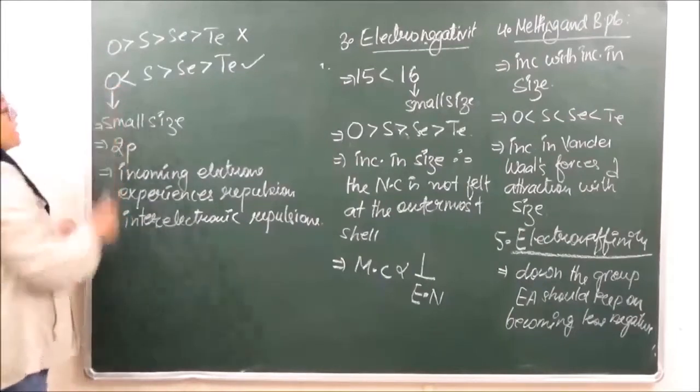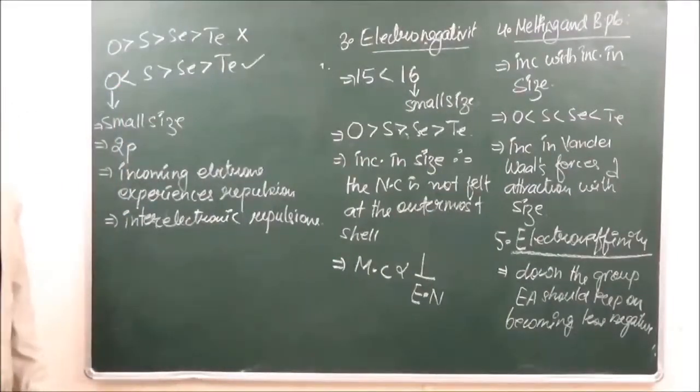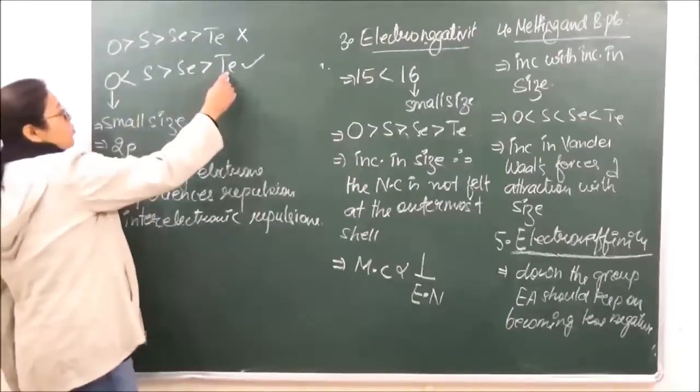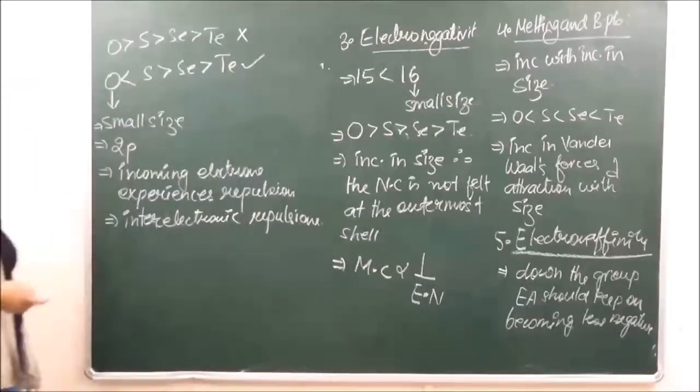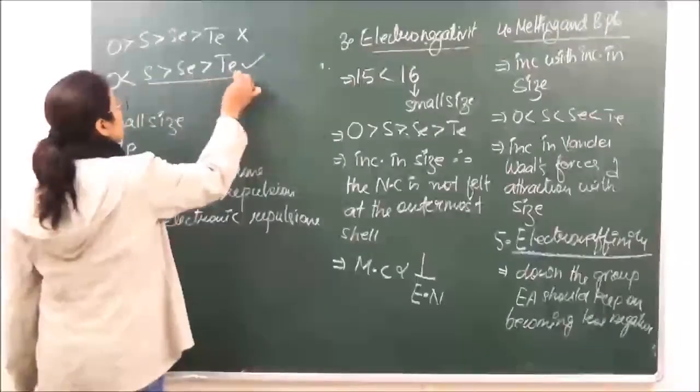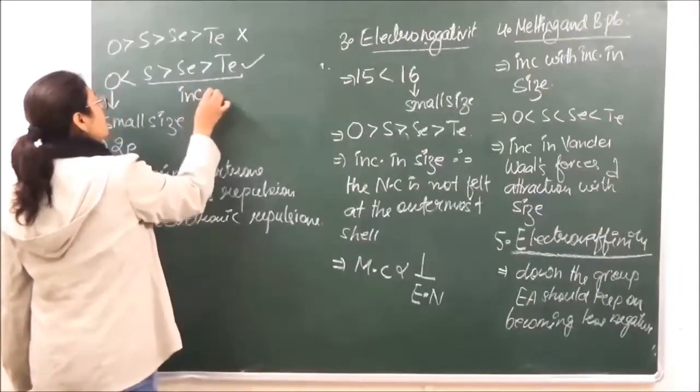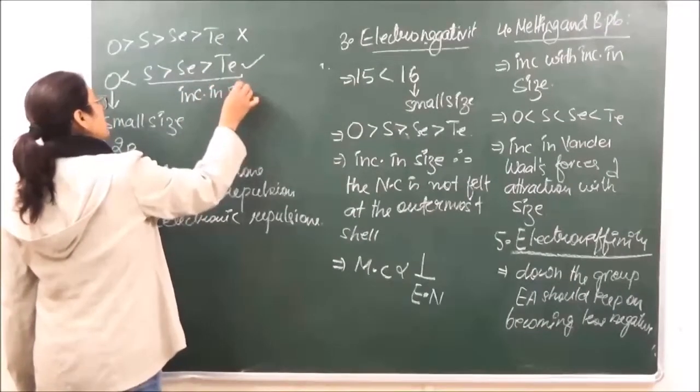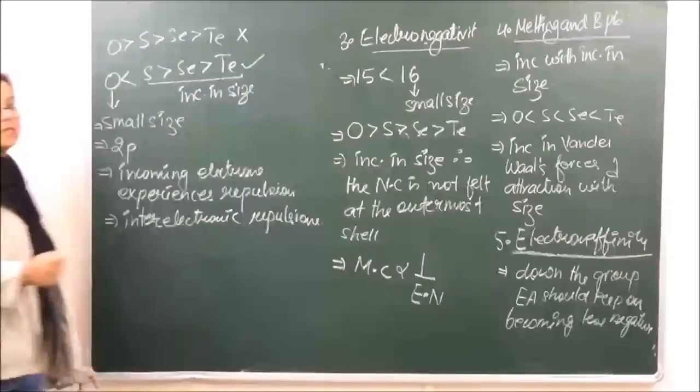Therefore, it has less value of electron gain enthalpy with respect to others. However, if you're going down the group, the value of electron gain enthalpy will keep on decreasing due to increase in size. ठीक है?